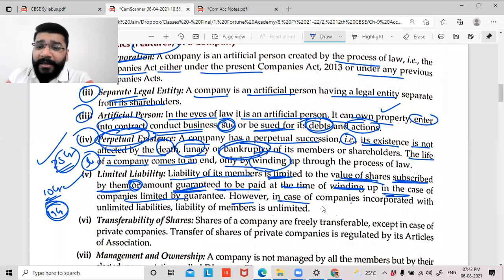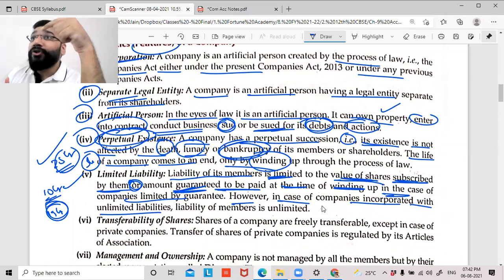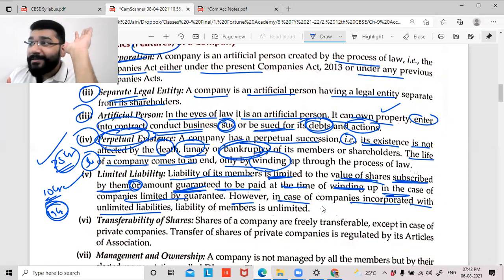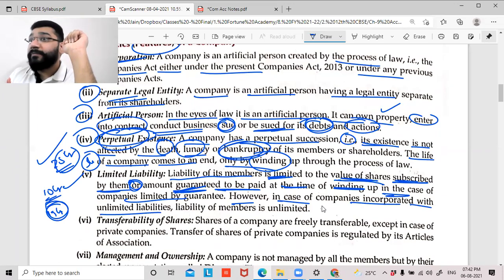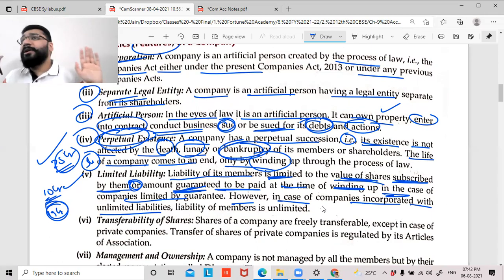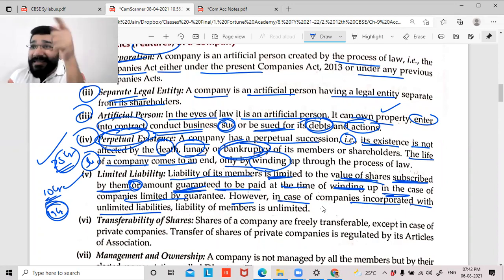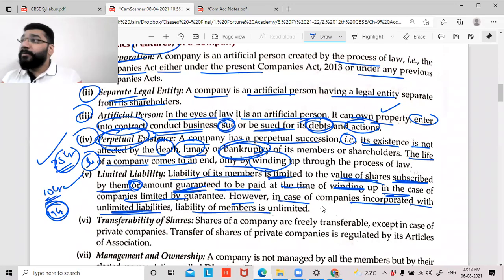However, in the case of a company registered with unlimited liability, you have an option here. By default the liability is limited, but you can choose the company to be unlimited liability. While registering the company, you may say, no, I'm okay with unlimited liability, which means if the company is not paying the debts, you can come and attack my private properties. Members are saying that. So if you register your company as unlimited liability, then the liability of the members will be unlimited.